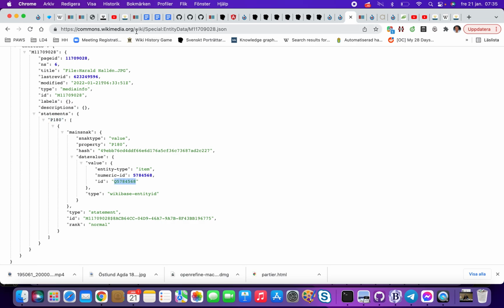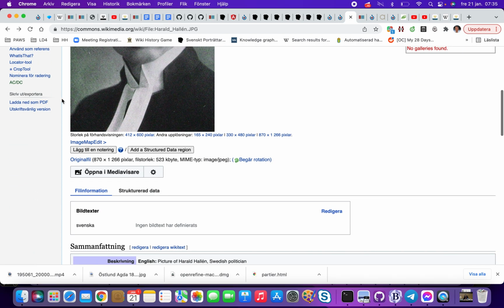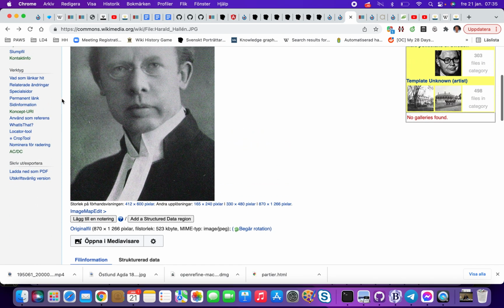So we now also have a query interface for Commons. So you can ask, give me all pictures depicting a person and so on. And you can have more objects. You can say that this person which is depicted is the same as in some other archive or whatever it is. You can also, see if we can go back here, say that this person here